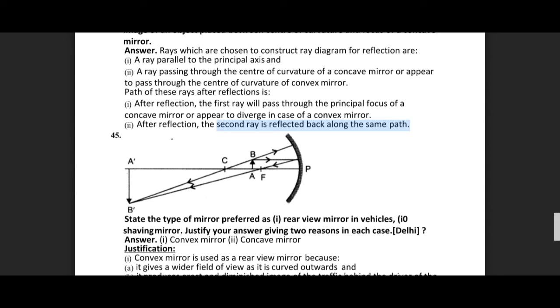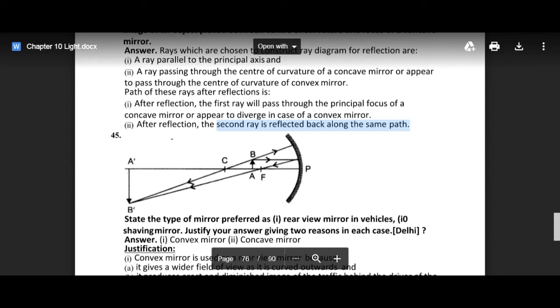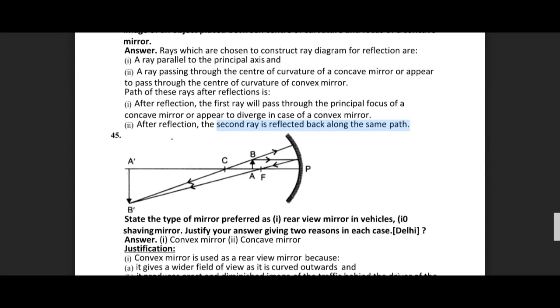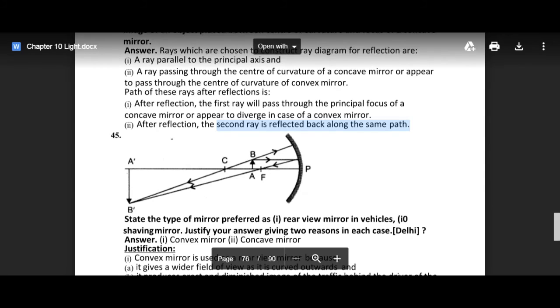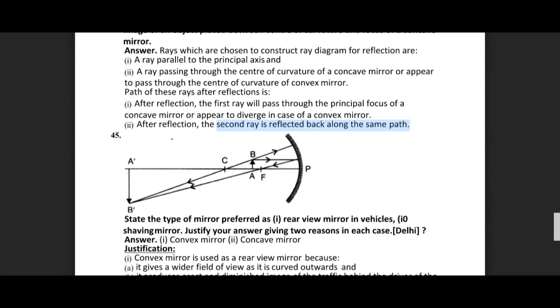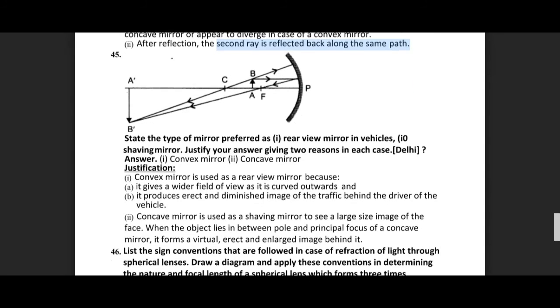As you can see, the ray passing through the C will follow the same path, and the ray which is parallel to the principal axis will pass through the focus and meet the other ray at this point beyond C.